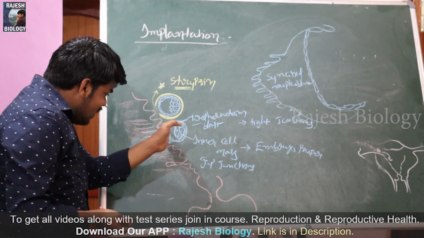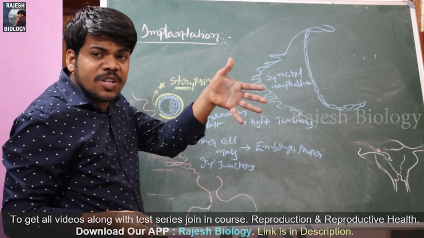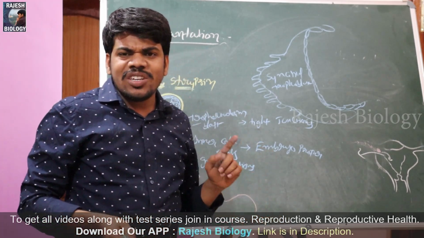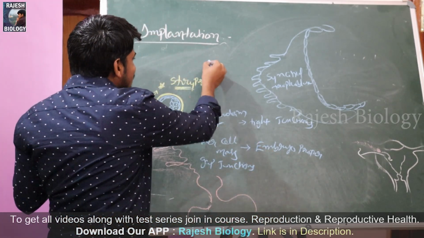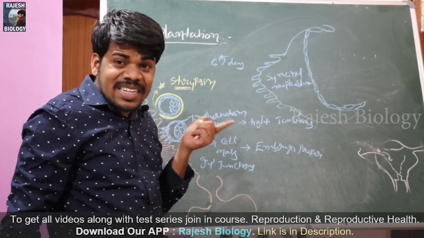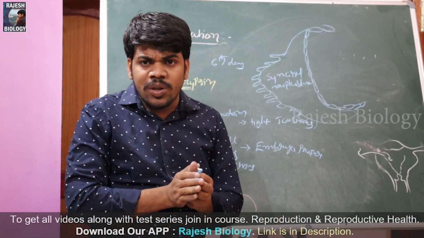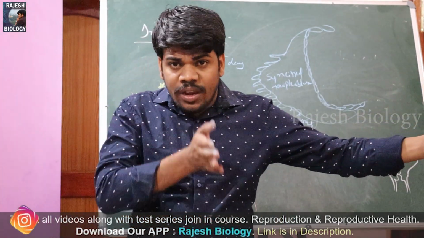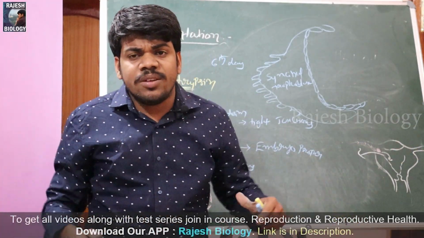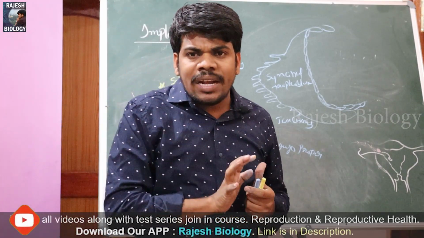Now this process of invasion of the blastocyst into the mother's uterine wall is called implantation. This implantation starts after the 6th day of fertilization, to complete all its process: the trophectoderm divides into outer syncytium and inner cytotrophoblast, and the outer syncytium forms branches, trophoblastic villi, to invade into the uterus and get implanted completely.